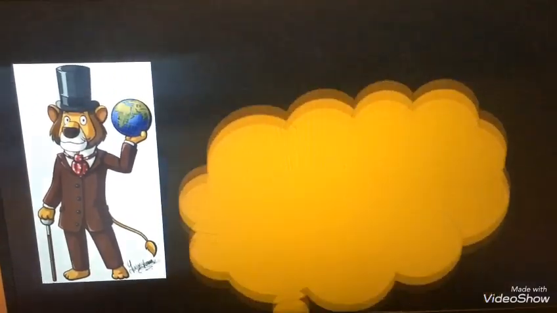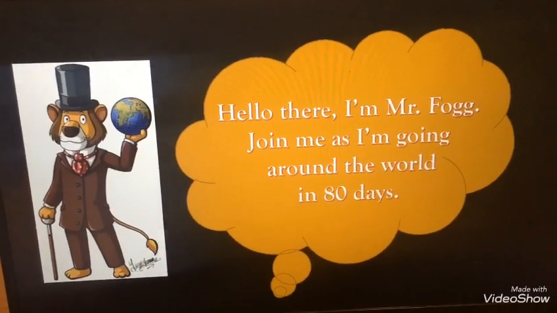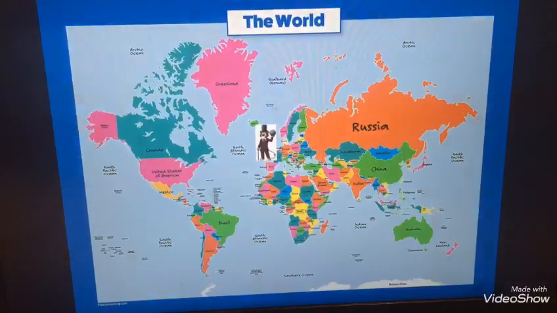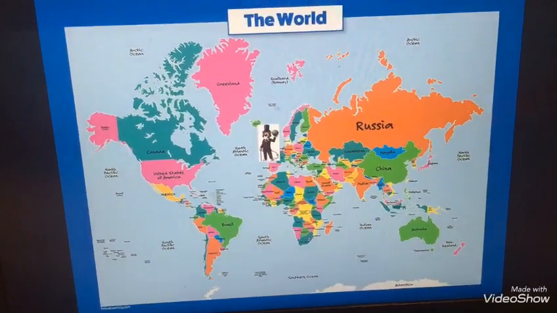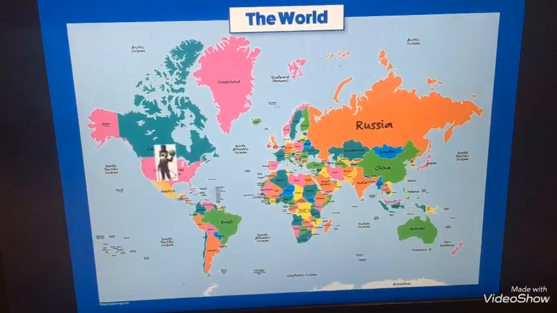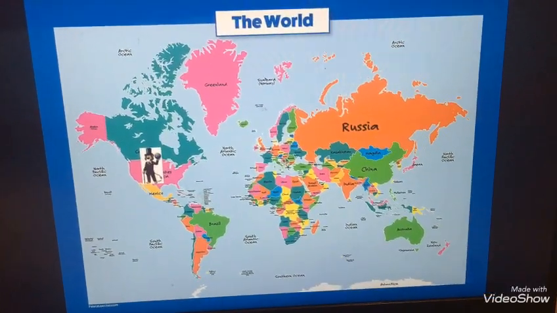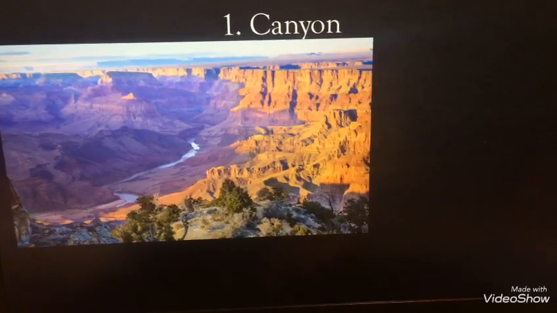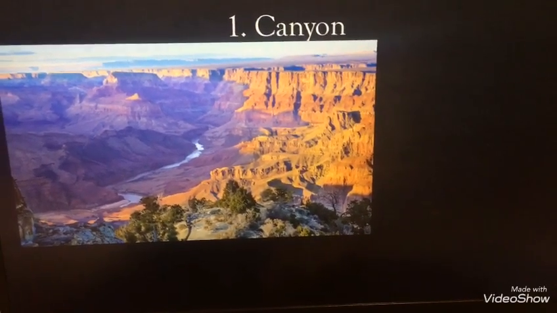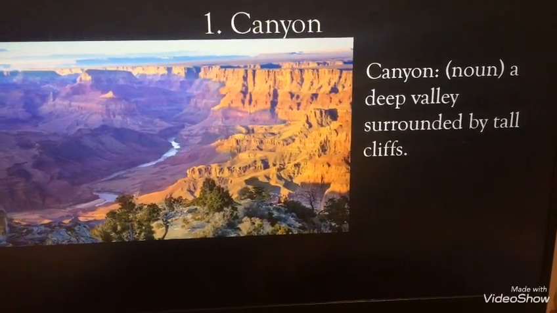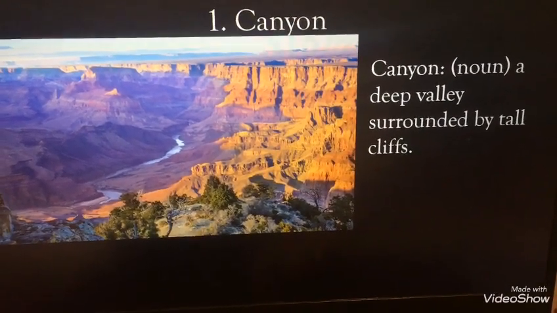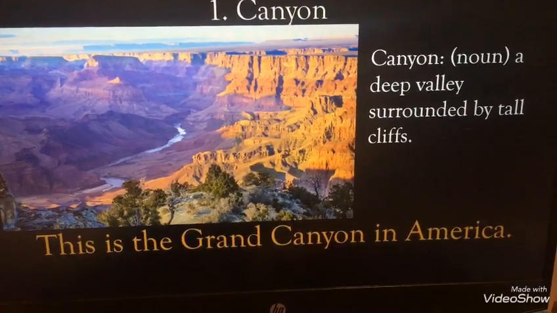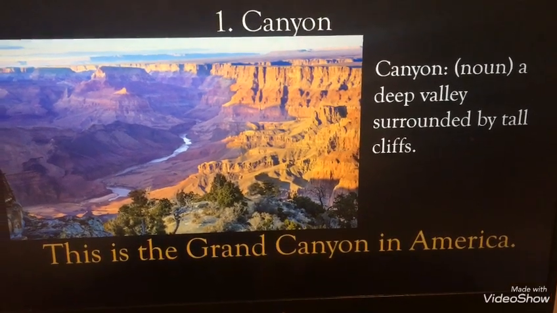Hello there. I'm Mr. Fogg. Join me as I'm going around the world in 80 days. I'm from England. My first stop is the United States of America. Let's start. The first place is canyon. This is a canyon. What's a canyon? Canyon, it's a noun, it's a name. A deep valley surrounded by tall cliffs. This is the Grand Canyon in America.